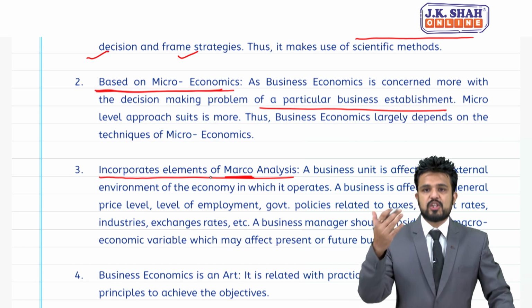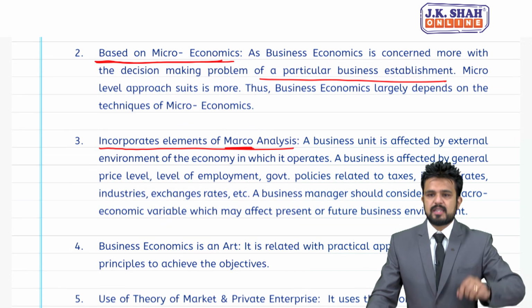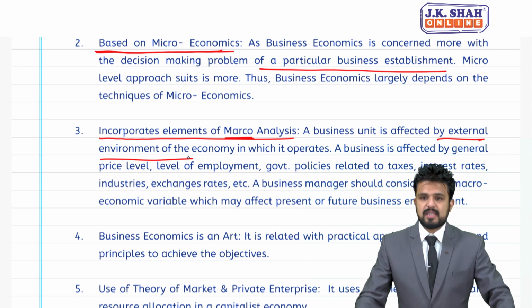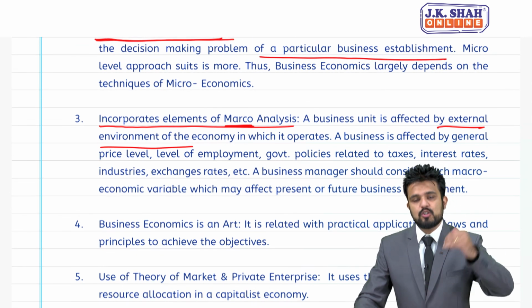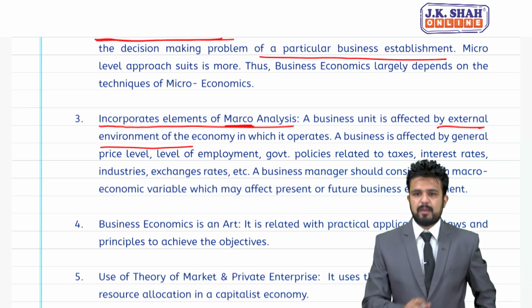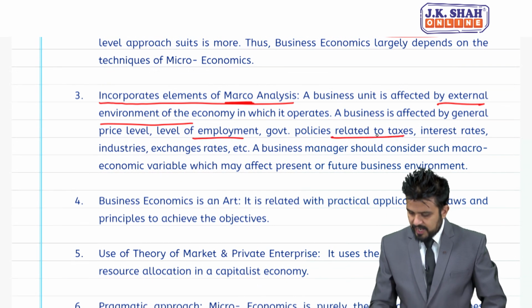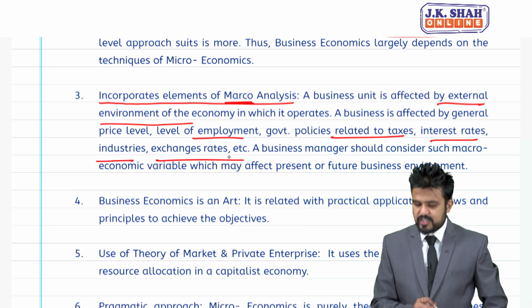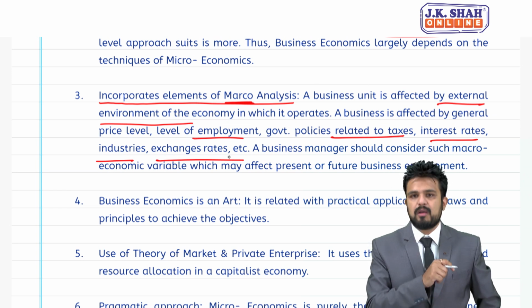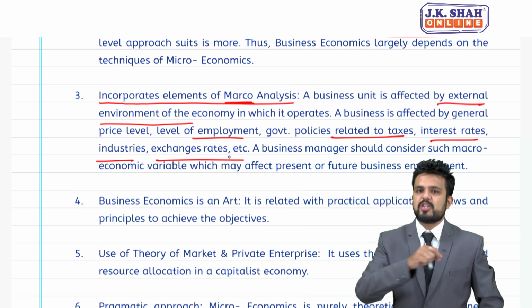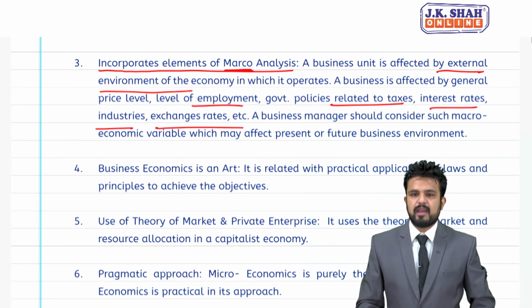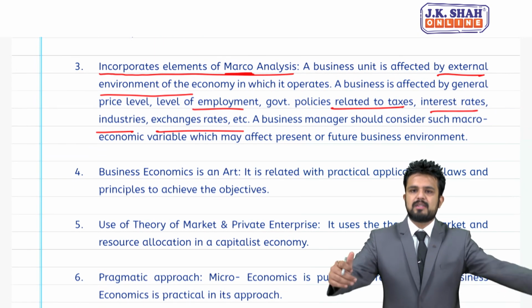Point number 3, incorporates elements of macro analysis. To be more precise, external factors now. A business unit is affected by the external environment, as I told you, in which it operates. A business is affected by general price level. So because of inflation, deflation, your business may get impacted. Level of employment, government policy related to taxes, interest rates, industries, exchange rates. So all these points are going to impact not one firm, not two firms, it will impact the whole industry. A business manager should consider such macroeconomic variables which may affect the present or future business environment.